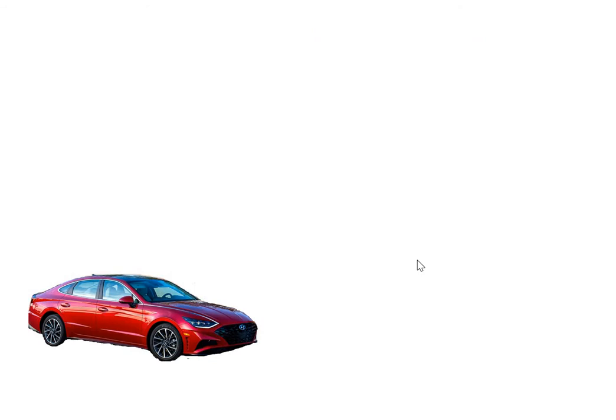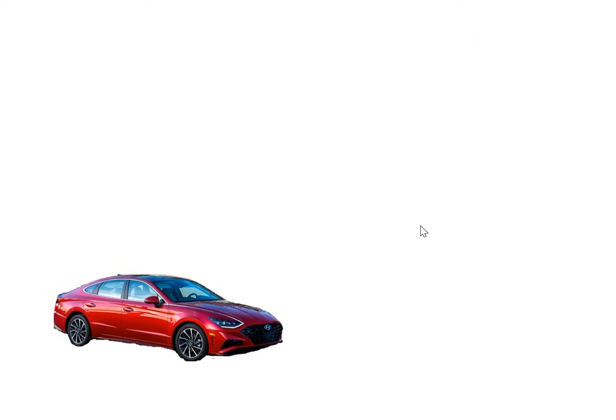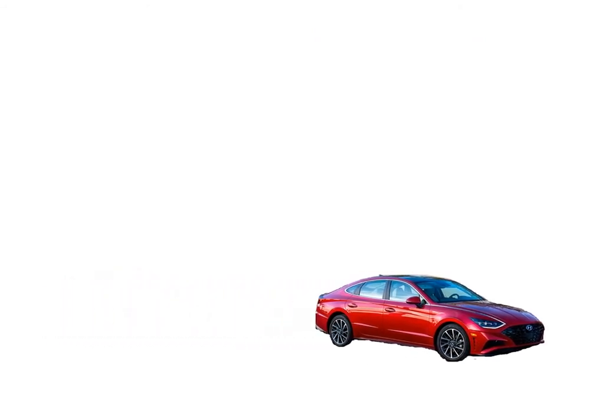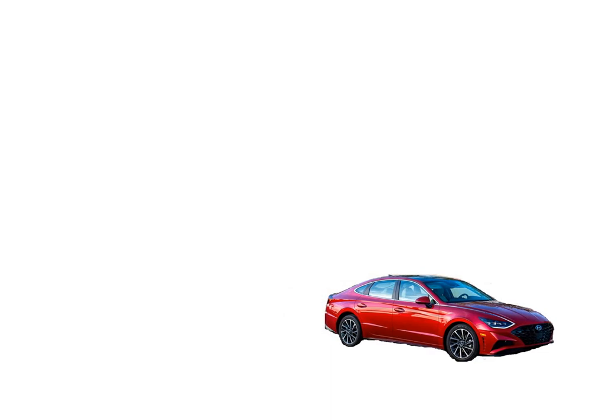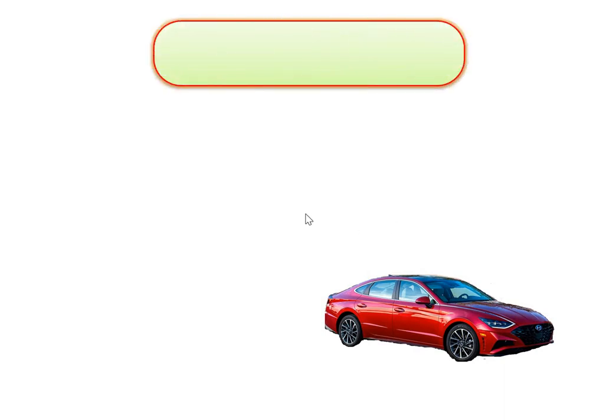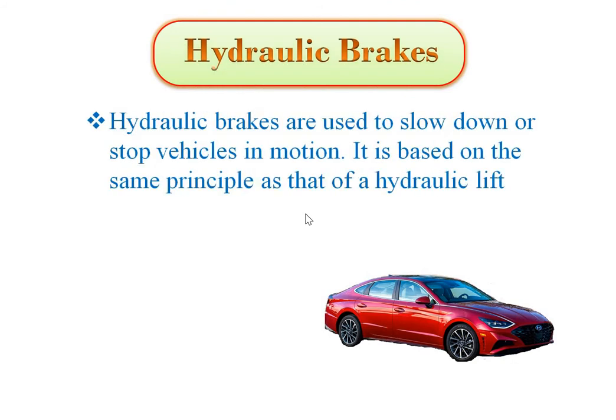Let's see the next point. When we are driving our car and traveling a certain distance, we stop or slow down our car with the help of the brake. This uses hydraulic brake technology. So the next application is the hydraulic brake. Hydraulic brakes are used to slow down or stop vehicles in motion. It is based on the same principle as that of the hydraulic lift.